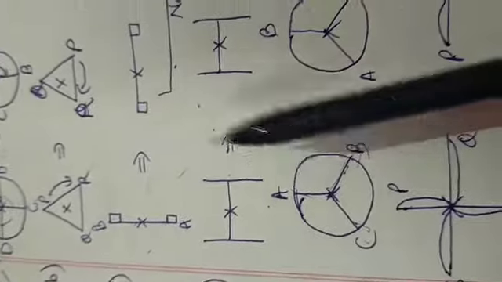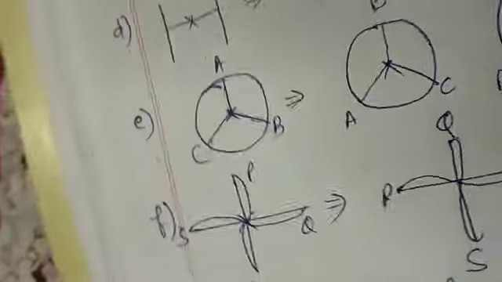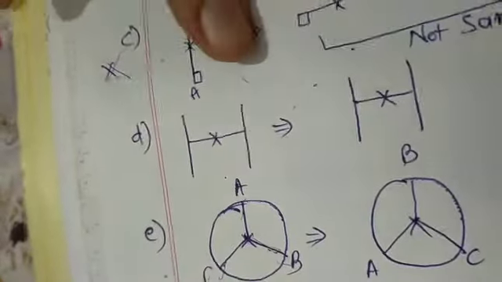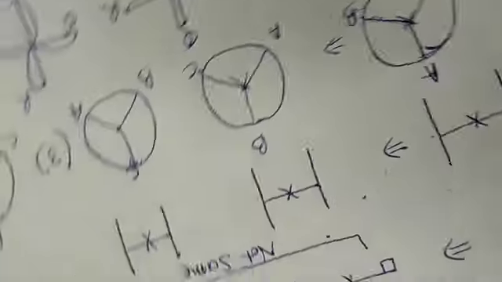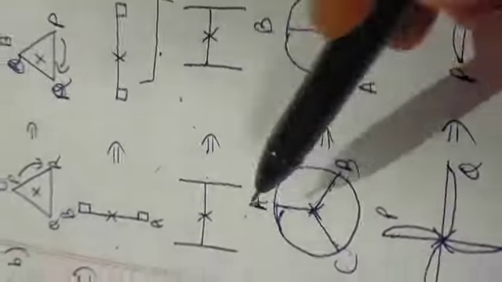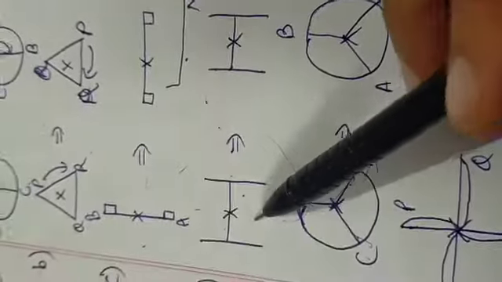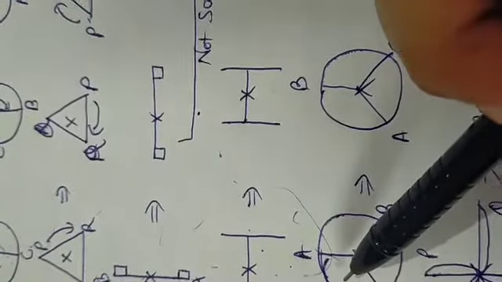Now the D part. In the D part, when you rotate it, this is not the same, this is the same, one order, then again not the same, this is not the same, now again and two. So one time from the top it will come the same like this, and then when it rotates again, from the upper side it will come the same like this. So there are 2 orders. Okay, so this figure has rotational symmetry of order more than 1.